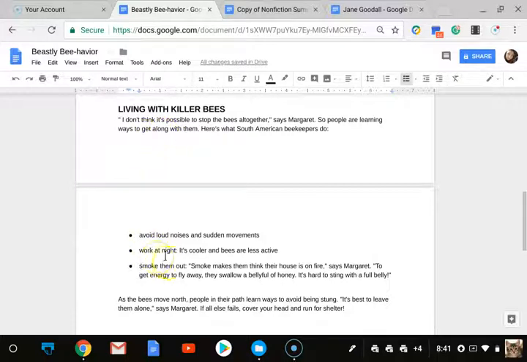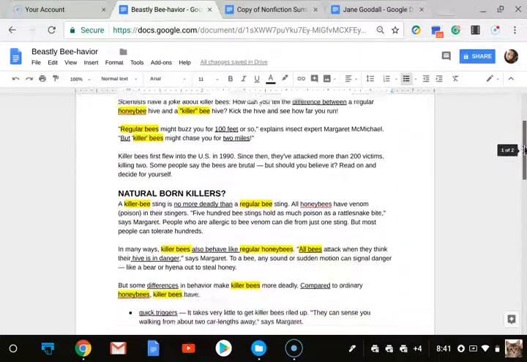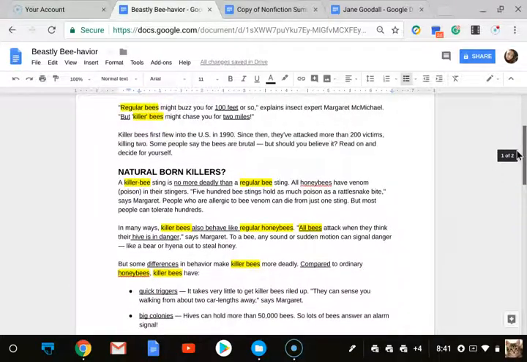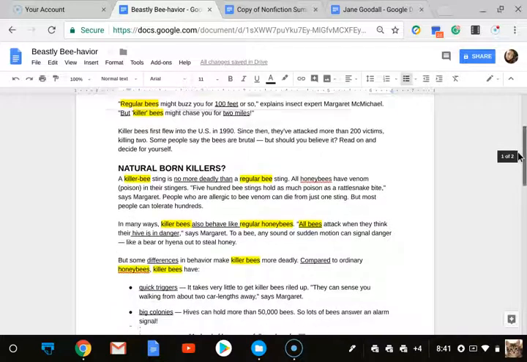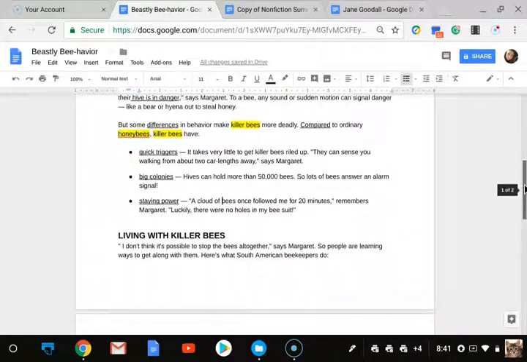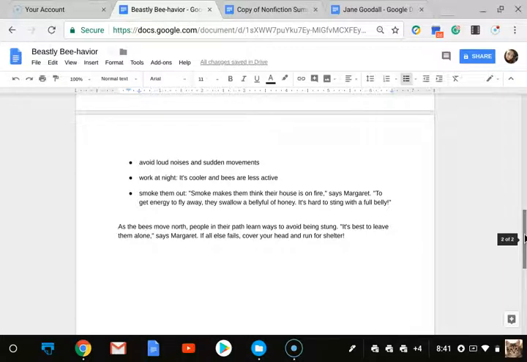So this is seeming like a little bit of problem and solution, because the problem is living with killer bees. It's how to deal with them being so irritable, I guess is a good word here. However, the vast majority of our article has been compare and contrast. So I would definitely say that is more where we're going to lean, because that's the majority of the article. Let's see what this last little bit says.